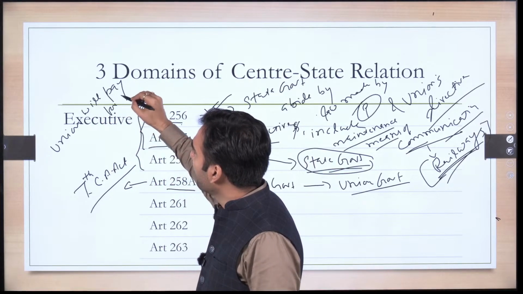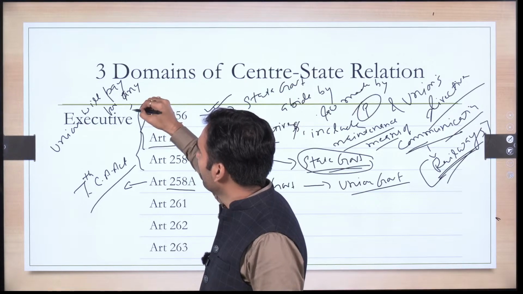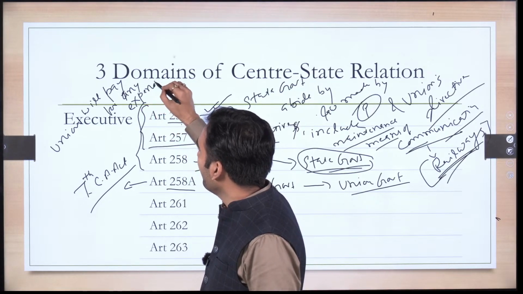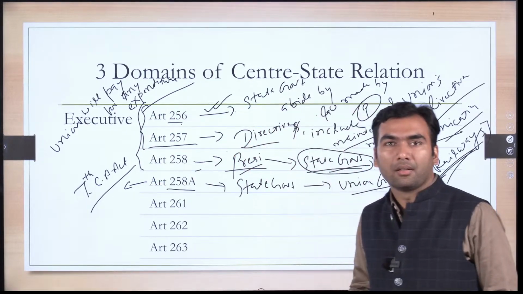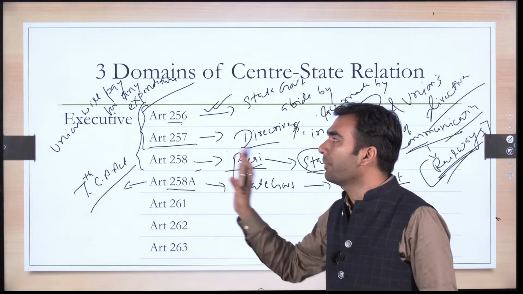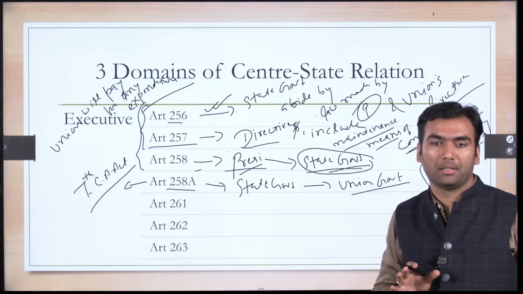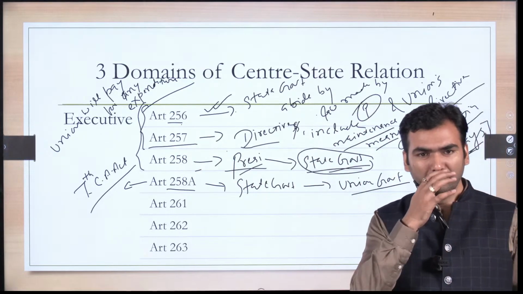for any expenditure because of its directive. If there is any expenditure that occurs, that expenditure has to be paid by the union government. Logical?